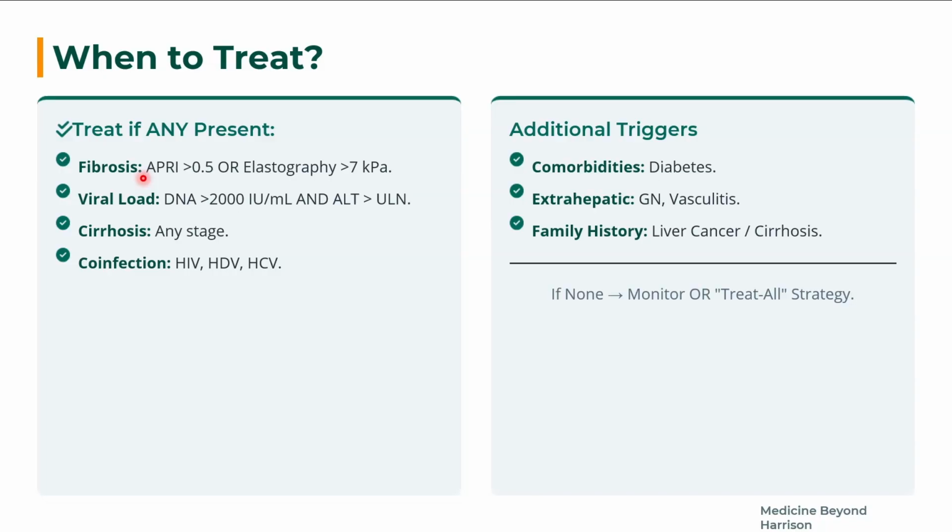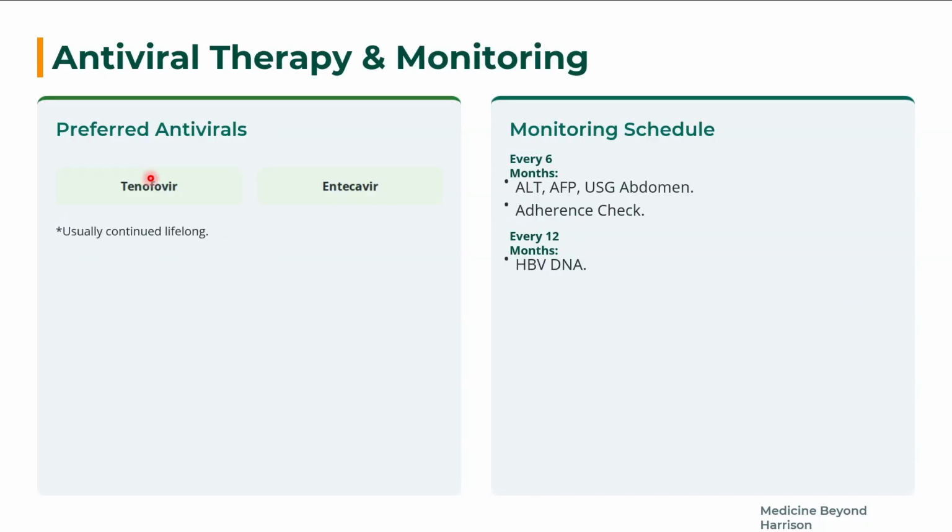The presence of HBsAg and the active infection itself is more than enough to make the liver go into hepatocellular carcinoma. So to prevent that, we have now adopted a treat-all strategy: antiviral therapy and monitoring. Nowadays we prefer tenofovir or entecavir. Tenofovir can be tenofovir alafenamide or tenofovir disoproxil fumarate. Both these drugs are available.